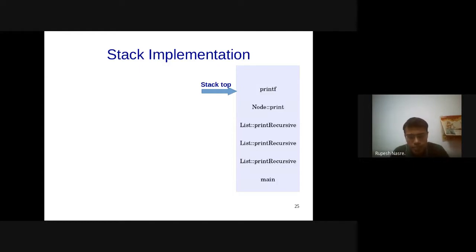Contrast it with the heap, where we allocate memory using malloc or new, where the heap memory is allocated separately. So you have a block of memory. Within that you ask for, okay, I want some 32 bytes of memory. Then it will give you 32 bytes. It will mark that area as, okay, this memory area is given, this memory area is allocated.